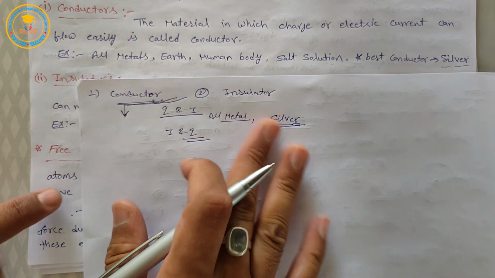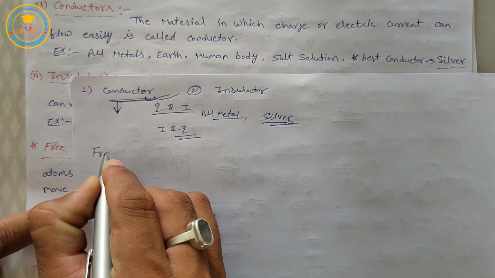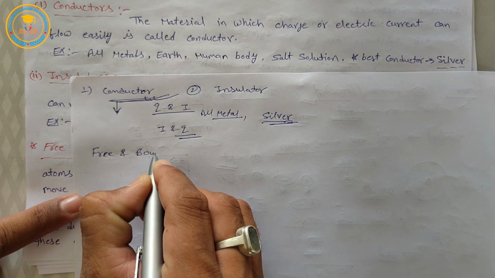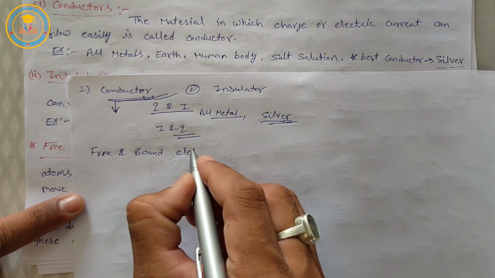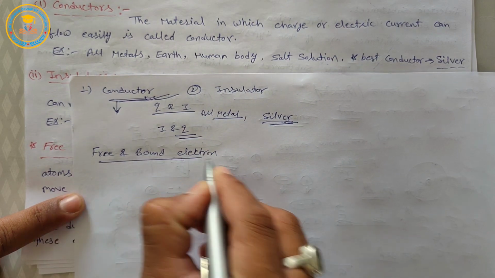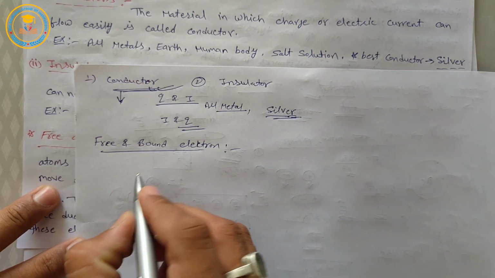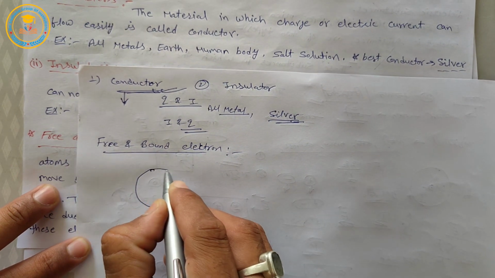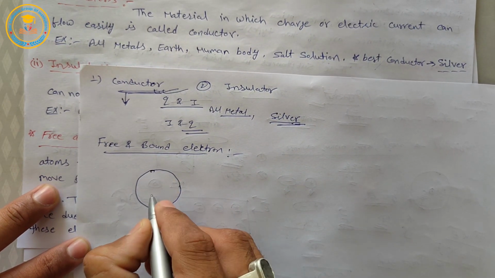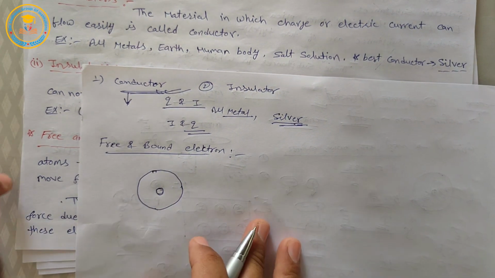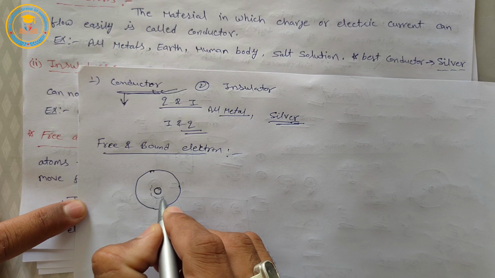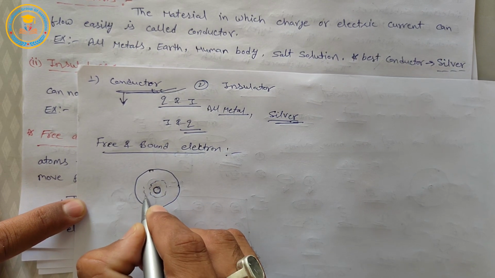Okay, now next, free and bound electron. What is free and bound electron? We know that an atom consists of a nucleus, which is positive, and electrons. In the atom, the nucleus is present at the center, and around it fixed orbits are present.